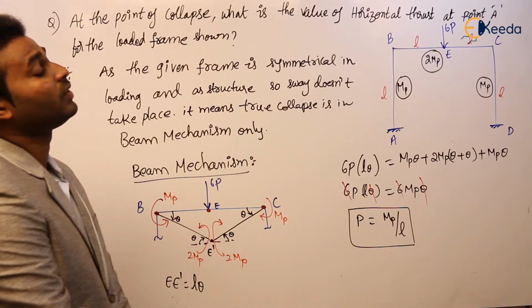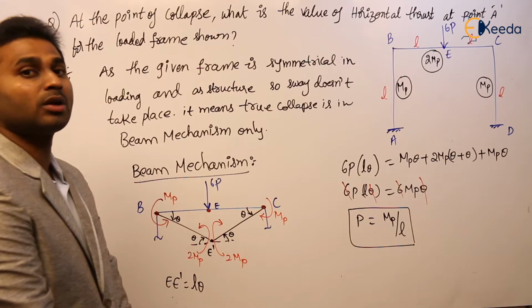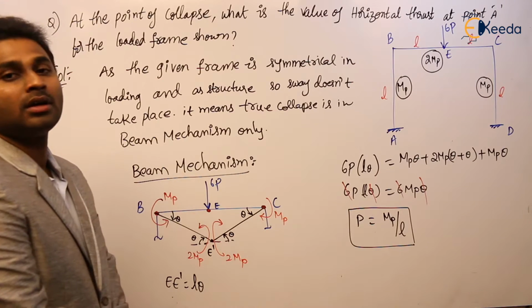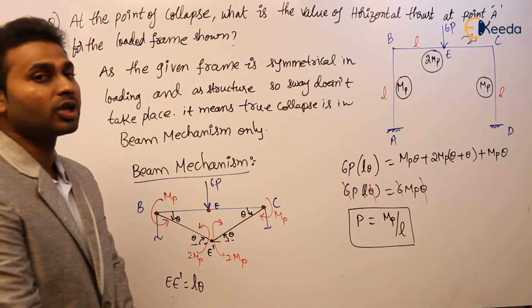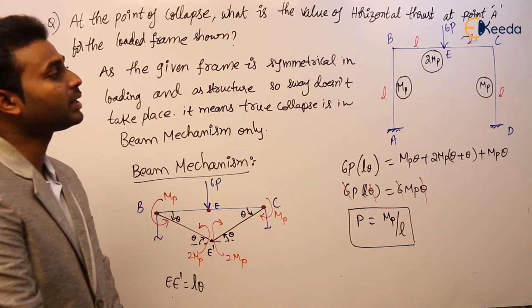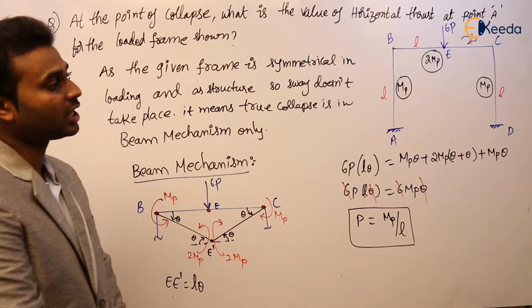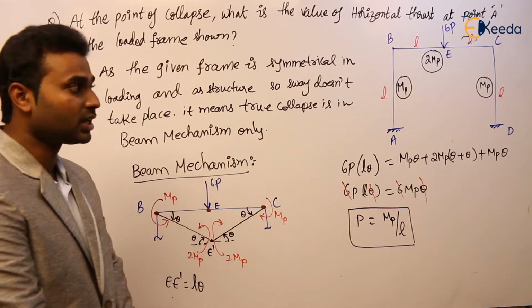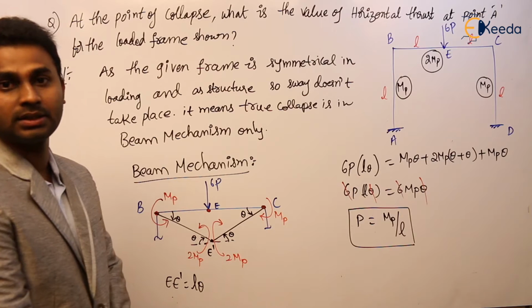So we know that wherever the plastic hinge is formed, at all those locations moment is MP. But at A, the hinge is not forming, so we don't know the moment at A. If we know the moment at A and B, by considering the free body diagram of AB, we can calculate the horizontal thrust reaction at A. But here there is no moment. So now how to calculate?